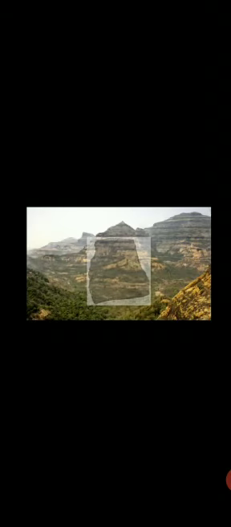Second one, extrusive igneous rocks. When molten lava comes onto the earth's surface, it rapidly cools down and becomes a solid, and rocks formed in such a way on the earth's crust are called extrusive igneous rocks. Basalt is an example of extrusive igneous rocks. The Deccan Plateau is made up of basalt rocks.